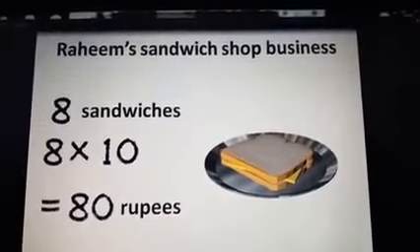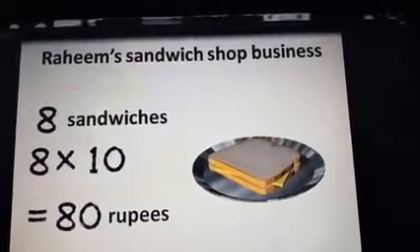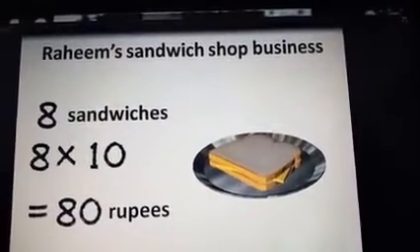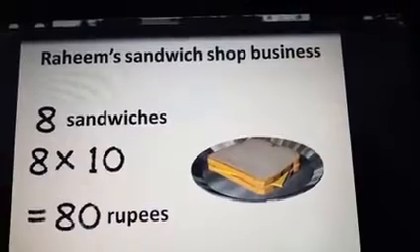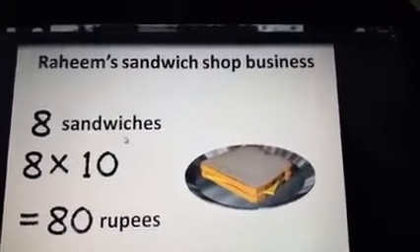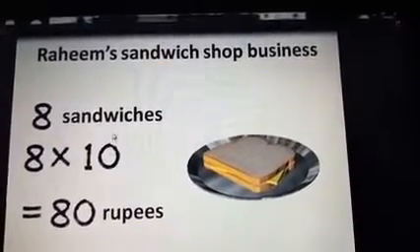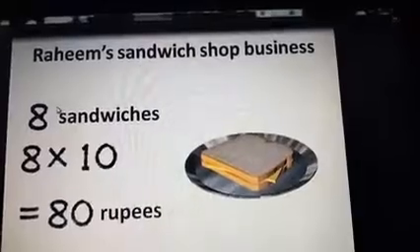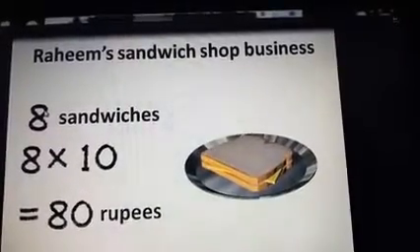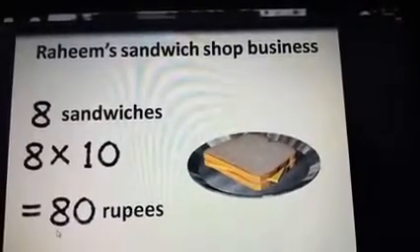So listen children, Rahim purchased 50 rupees of vegetables and bread and used that to make sandwiches, and he sells one sandwich for 10 rupees. So that means he sold 8 sandwiches. So how much has he earned?